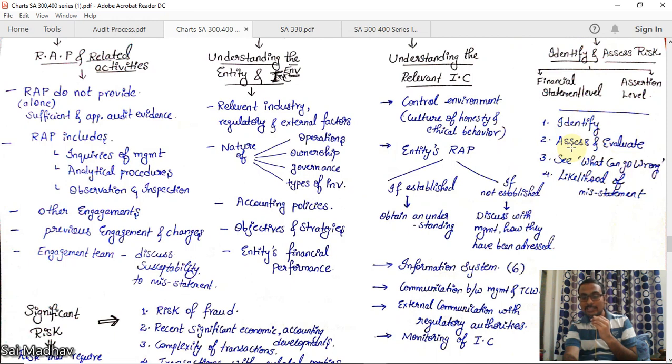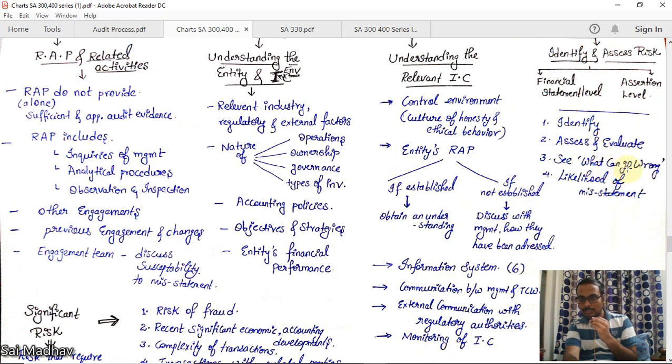What is the impact of that risk? You should be assessing and evaluating. See what can go wrong. Now, the example I have taken is a petroleum company, and you have identified that fire is a risk. Now assess and evaluate: if it happens, what is the effect? Now see what can go wrong.